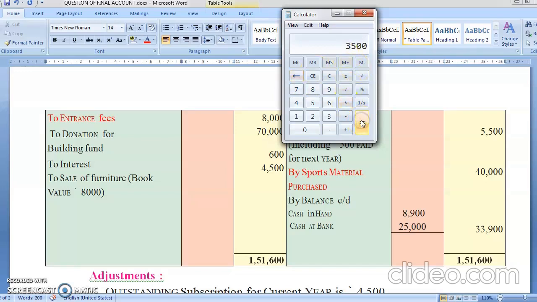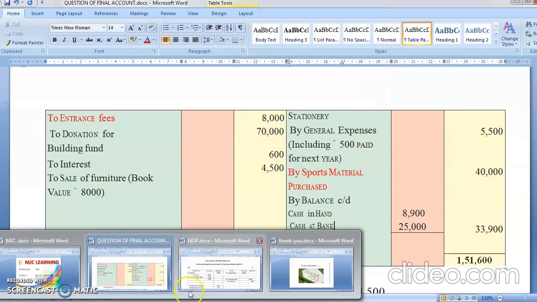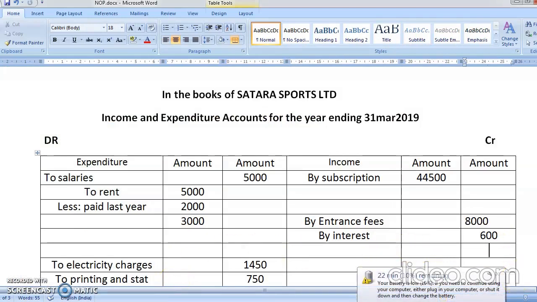Yes, so you are having a loss of how much? 3,500. So loss means, yes, students, what do you mean by loss? Loss means it is an expenditure. So it will come on expenditure side.